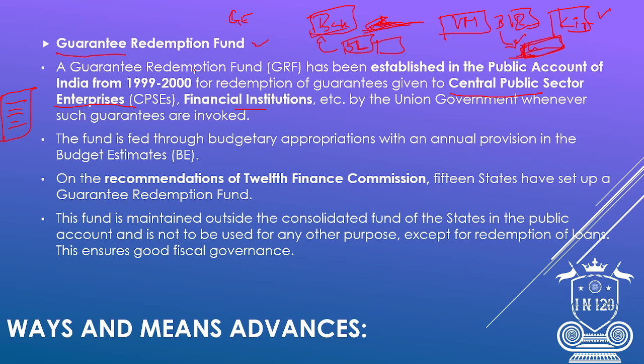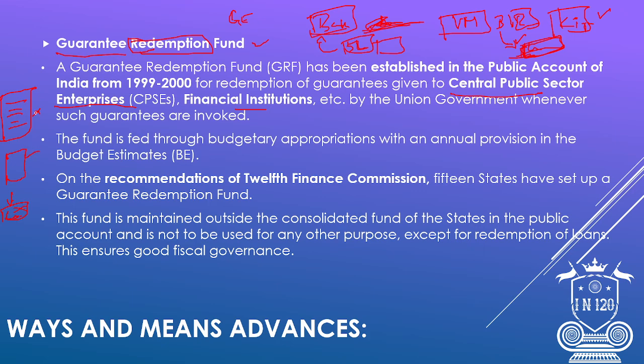To safeguard these guarantees from being lost, consider that people keep a house document as a mortgage and get a loan from the bank. If they're not able to repay the loan, the house will be seized by the bank.